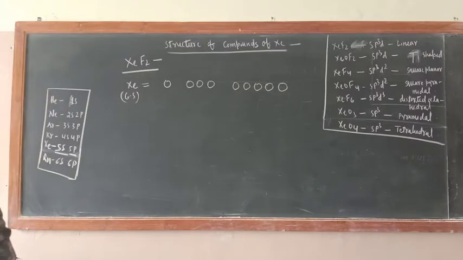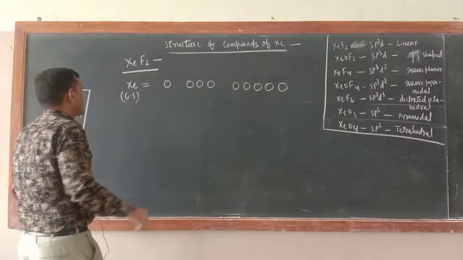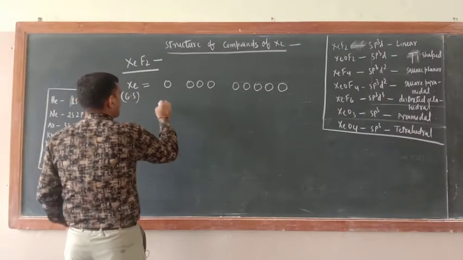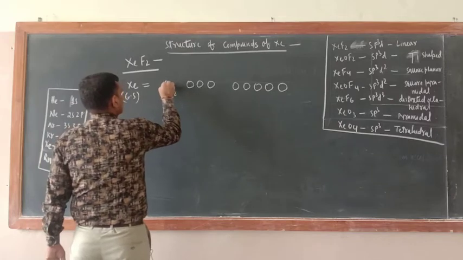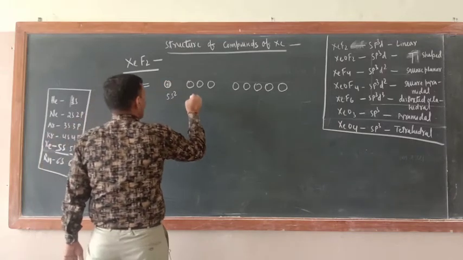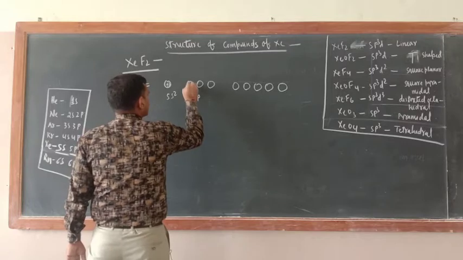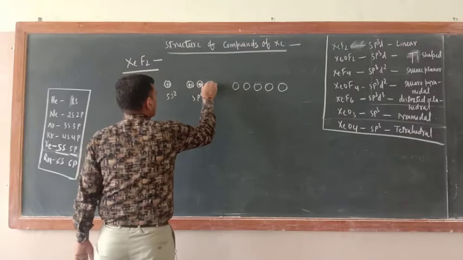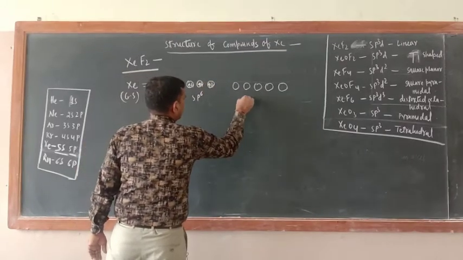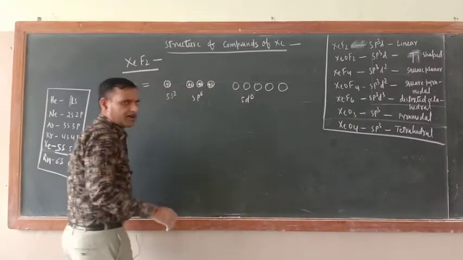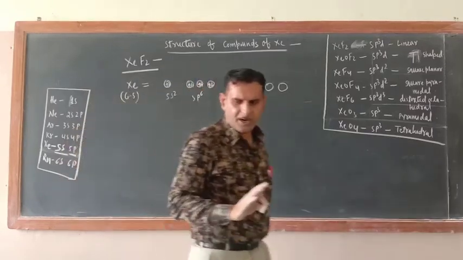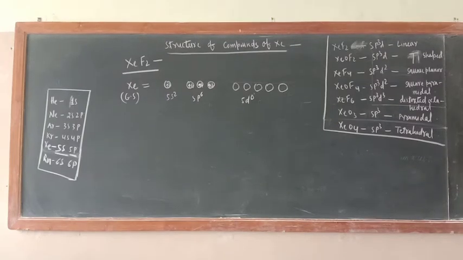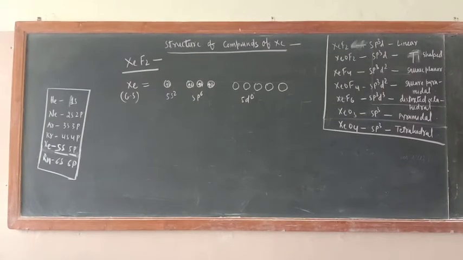Now just see, 5s2, so 2 electrons here. Now 5p has 6 electrons, so put 6 electrons here. The 5d in the ground state will have 0 electrons.